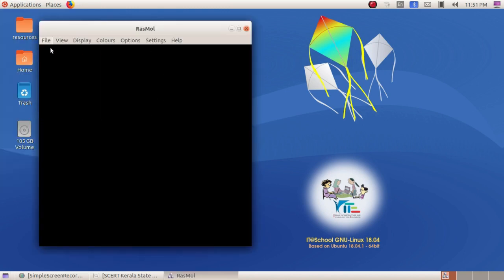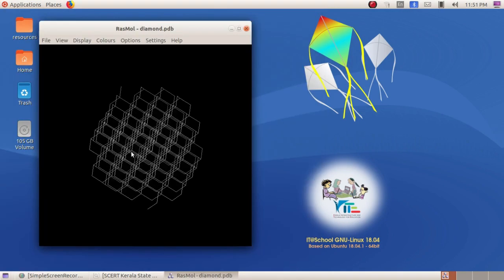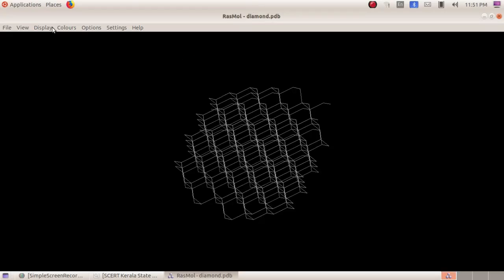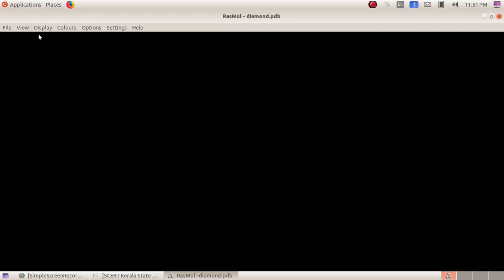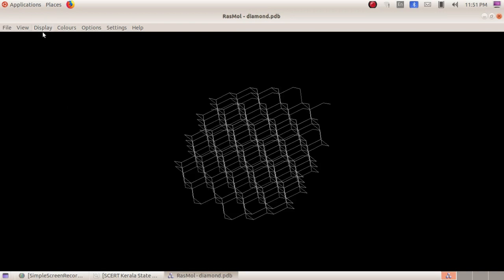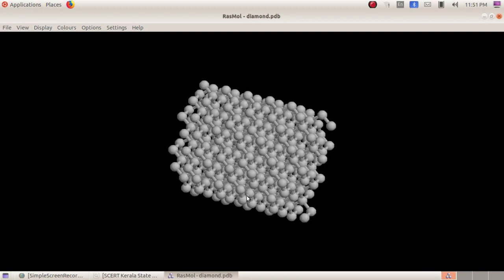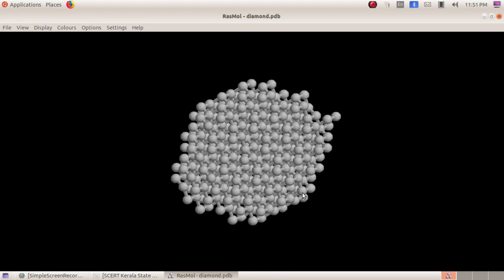Just open the file diamond. Okay, here you can see that. And just select another displaying option. If it is ribbons it won't display wire frame. And here select ball and stick. Can you see how the arrangement is in the diamond molecule?